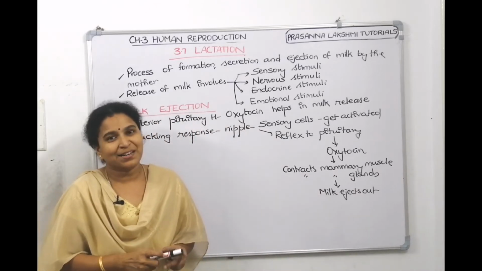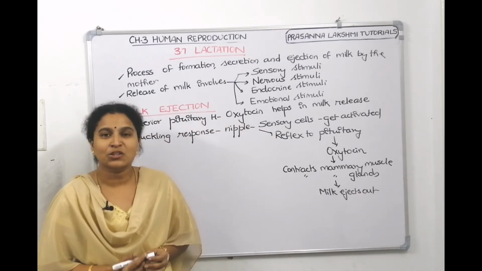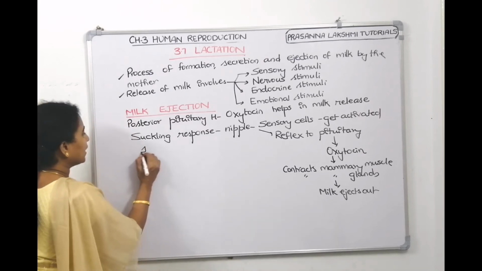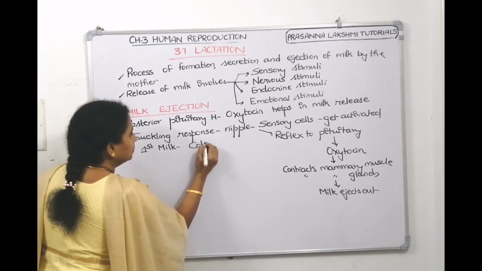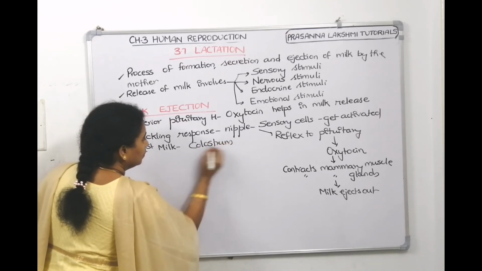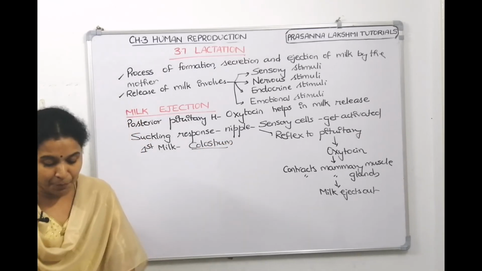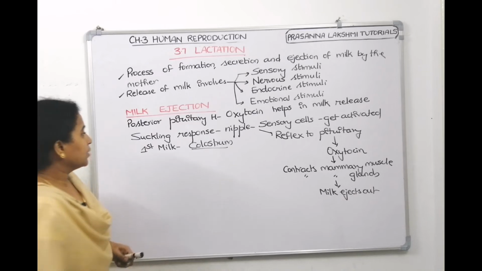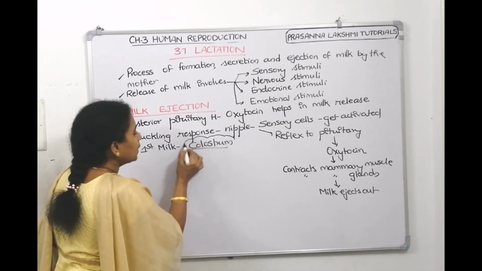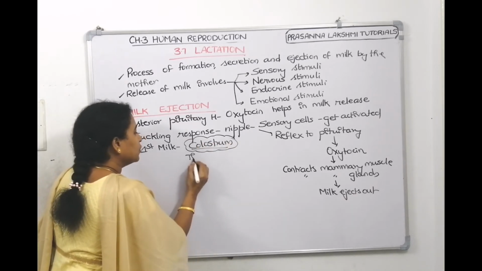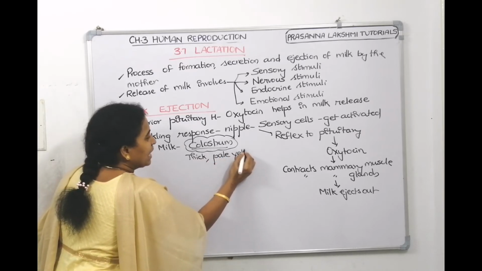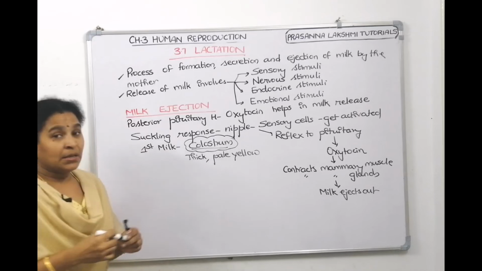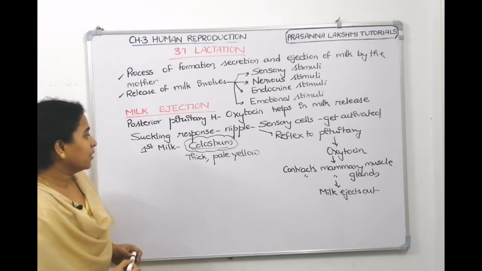The first milk which is released by the mother is called colostrum. It's very important, right? This colostrum is the first milk, which is thick and pale yellow in color. It's rich in antibodies.